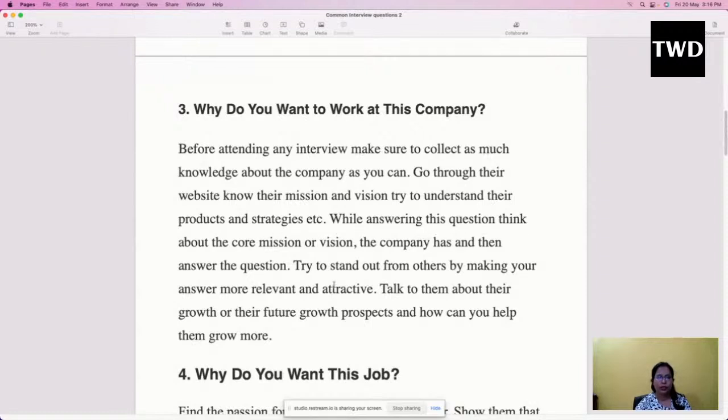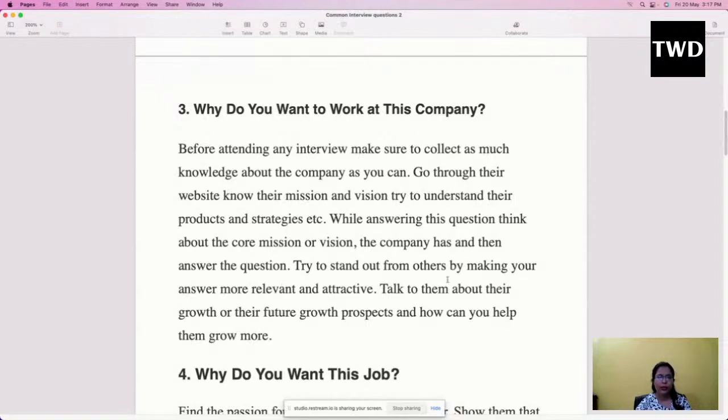While answering these questions, think about the core mission or vision the company has, and then answer the question. Whatever their core mission and vision is, take that point into your answer. It is not to impress them, but to let them know you are actually fit for the job. So you have to make yourself fit for the job. It's not that if you lose the job, you are losing something, but if they lose you, they are losing something. That kind of attitude should be there.